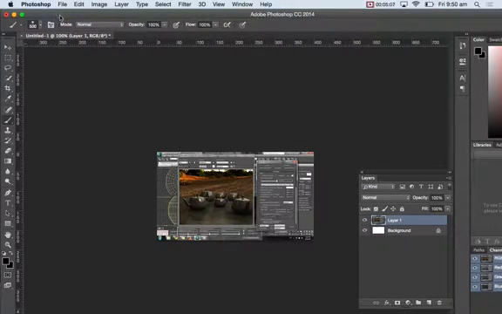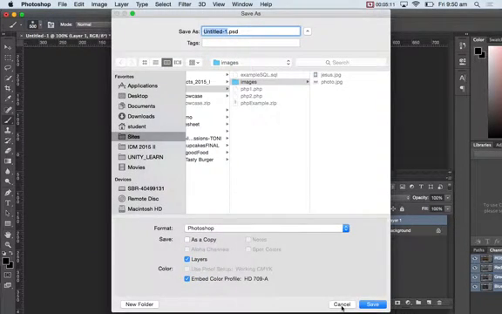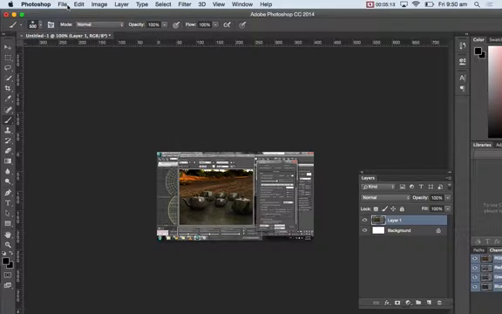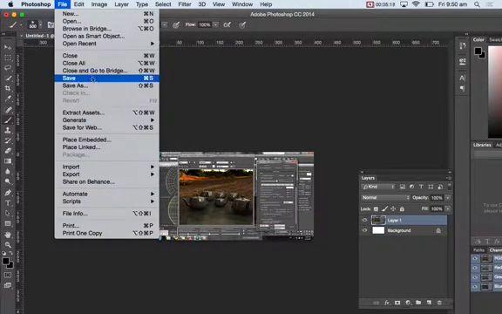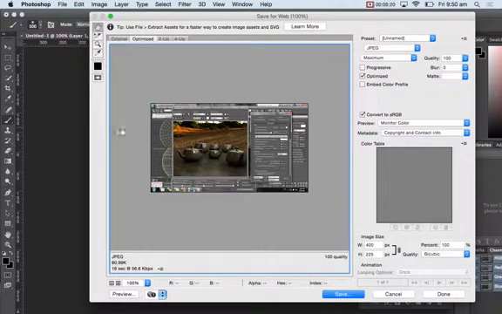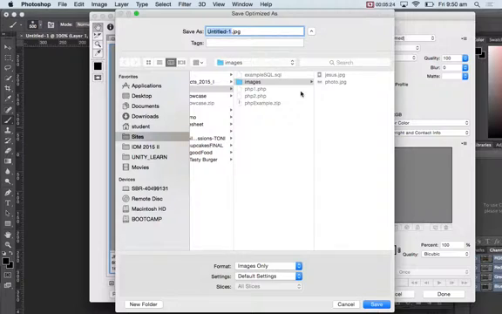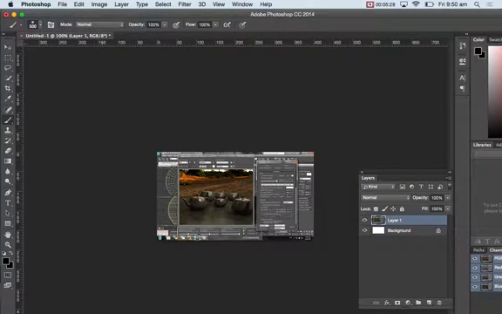Okay. File, save as, or maybe I'll show you something in Photoshop. You might know it, but in Photoshop there is something called file, save for web, and I'm going to save it as a JPEG image in my images folder. In my images folder, I'm putting a 3D image. So you can use your own image, what you're rendering for your 3D class, the wireframe. You can take a 3ds Max screenshot, make it look really nice.